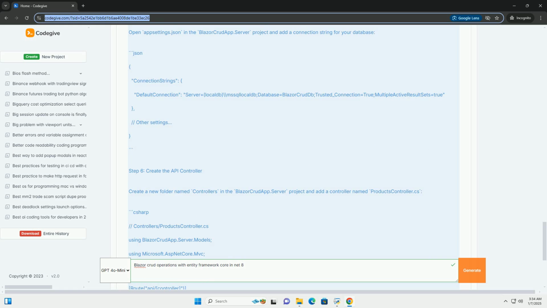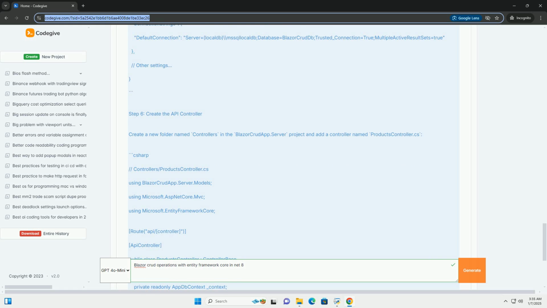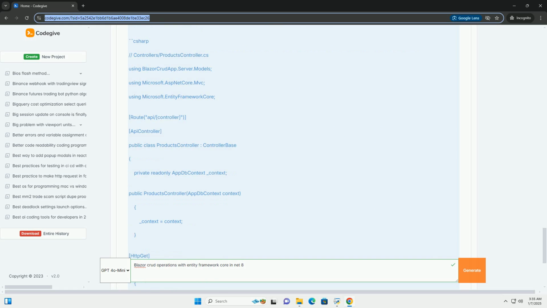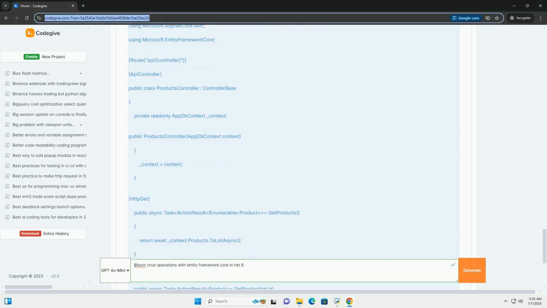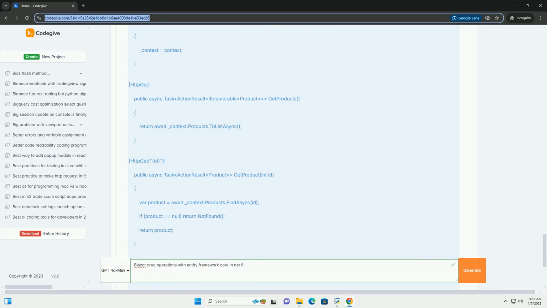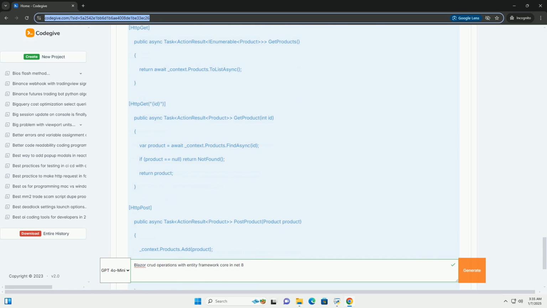Step 1. Set up the project. 1. Create a Blazor WebAssembly project. Open your terminal or command prompt and run the following command. This creates a Blazor WebAssembly app with an ASP.NET Core backend.